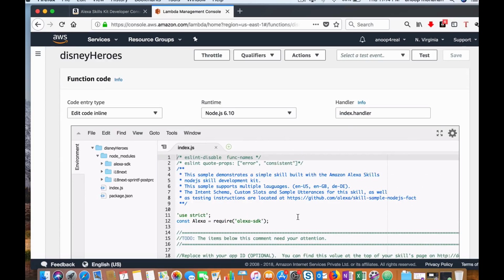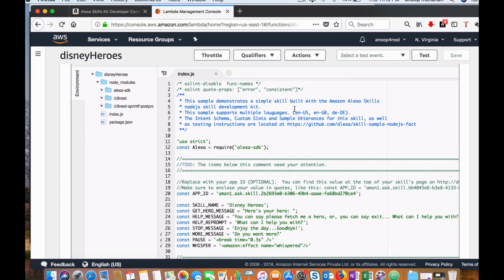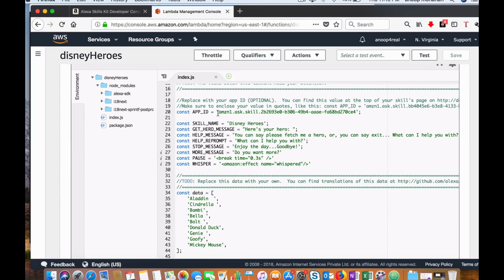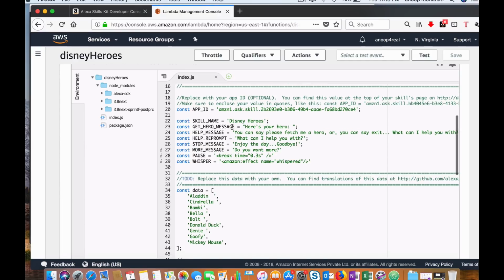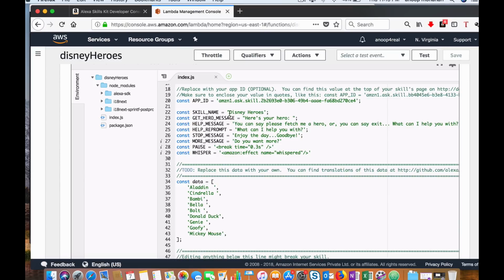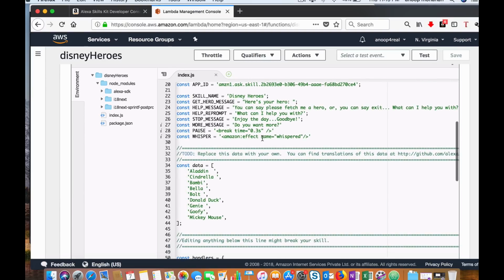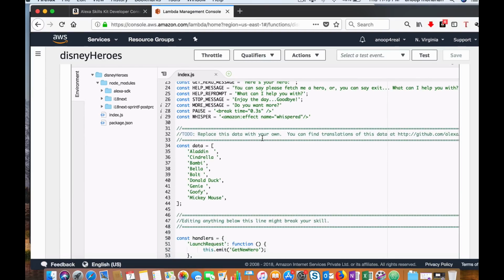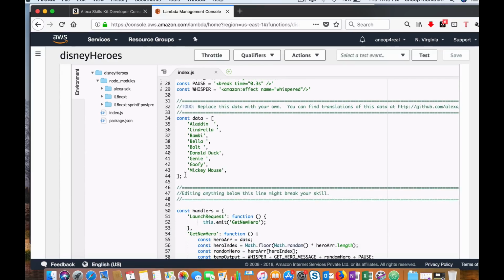I have already created a function for fetching the Disney heroes, which I am going to use here. I have replaced the app ID, then defined some constants like skill name, some text, help messages, more messages, etc. Then this is the data which we are going to feed into the skills interface. So I have put some of the names of Disney heroes here.